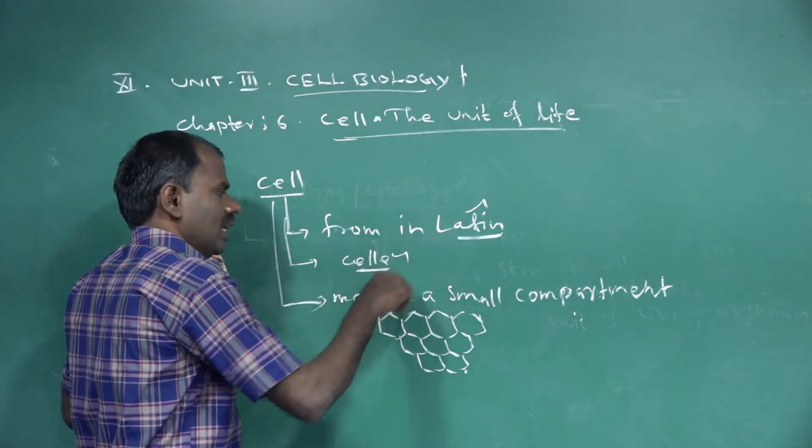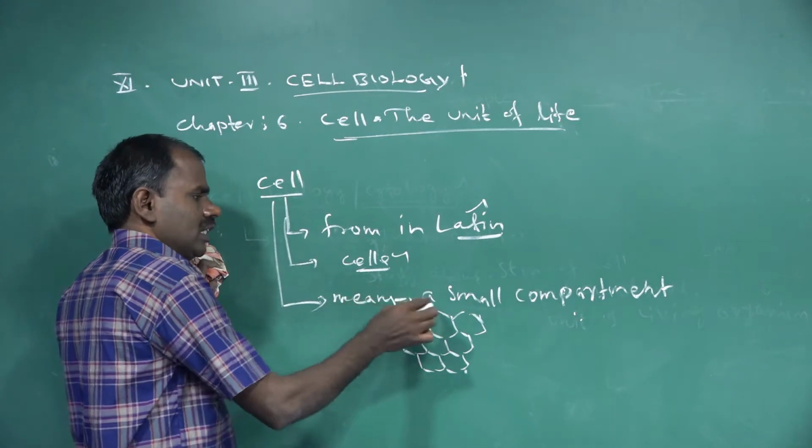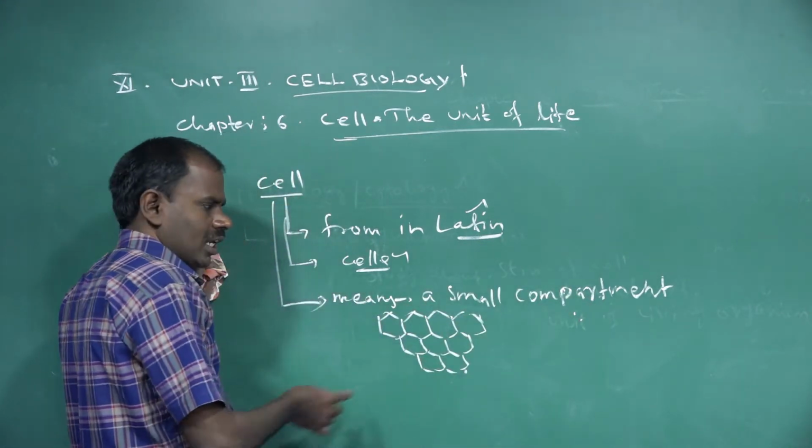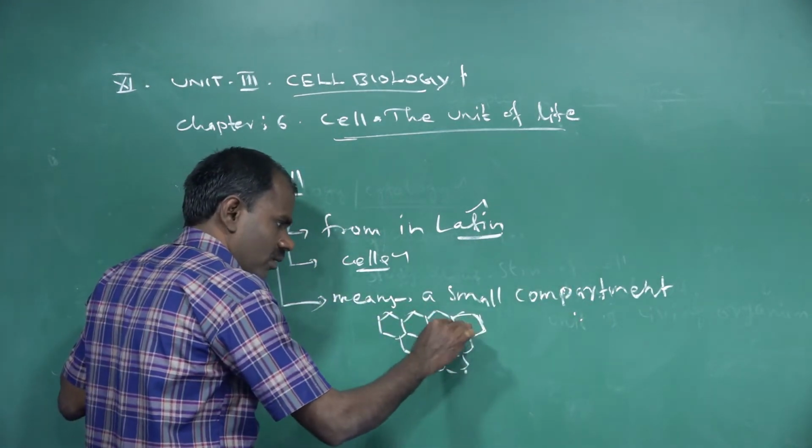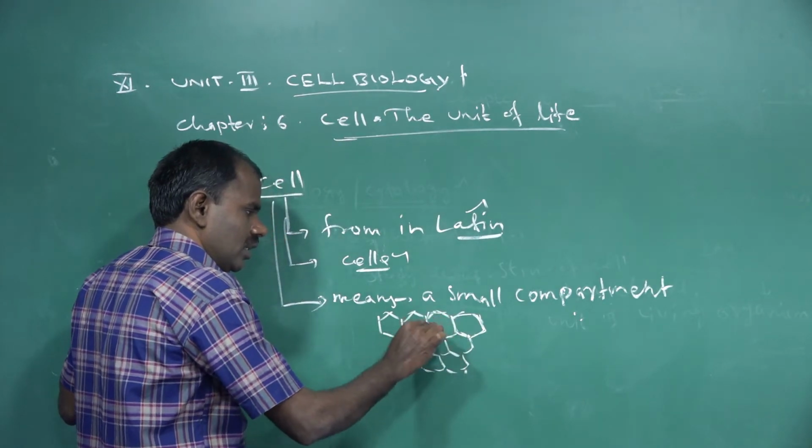A cell, which means a small compartment, is covered by the cell wall.